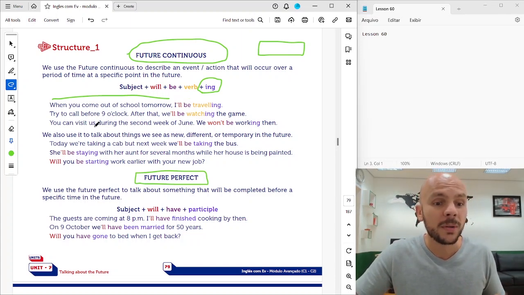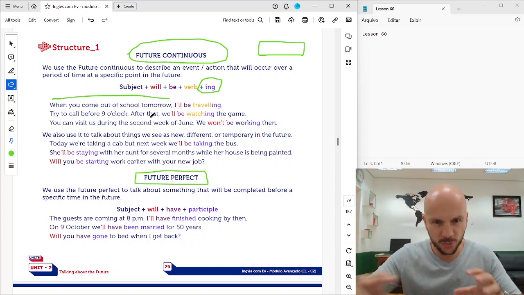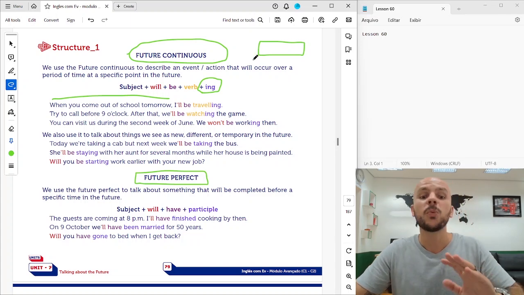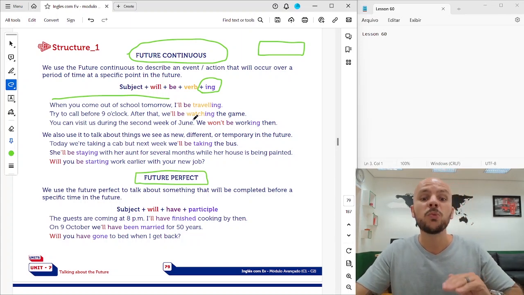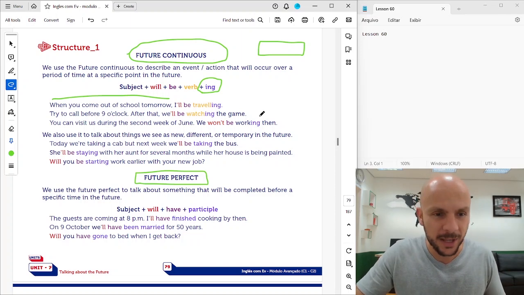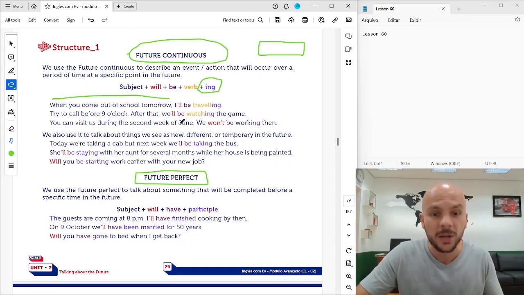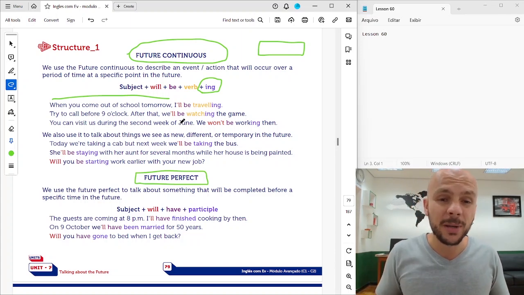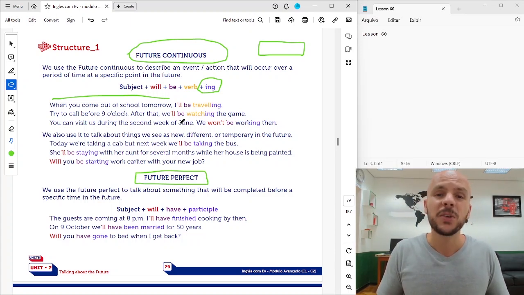Try to call before 9 o'clock. After that, we'll be watching the game. So during the game, during this period here, we'll be watching the game, all right? You can visit us during the second week of June. We won't be working then, okay? So during this period, during this window, the second week of June, we won't be working, right? This is extremely used by Americans, not only, but especially used by Americans.